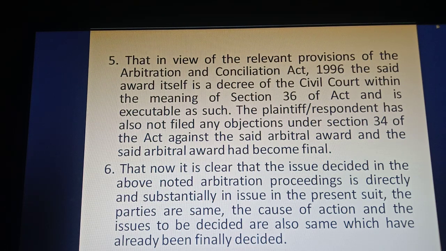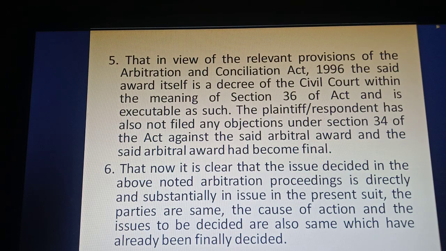How am I applying this section number 11? Now it is clear that the issue decided in the above noted arbitration proceeding is directly and substantially in issue in the present suit. Okay, the parties are the same, ABC and XYZ were the parties in the arbitration proceeding. They are the parties in the civil suit as well. In the former arbitration proceedings, what was the issue? Whether there was any agreement of sale or not, whether any amount was paid by the plaintiff to the defendant or not, that had already been decided. The cause of action was the same, and the issues to be decided are also the same, which have already been finally decided.